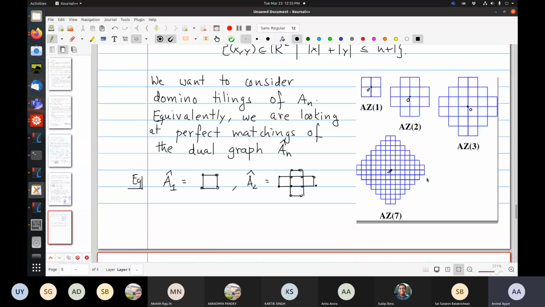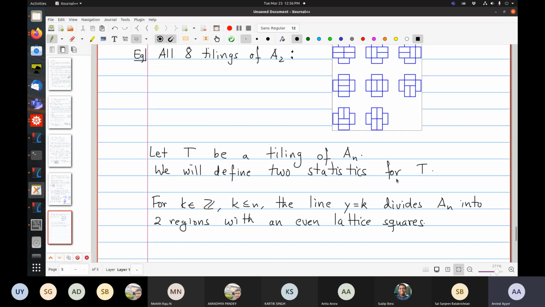Okay, so for example, and this has to do with the fact that every row has an even number of squares. If I cut it off somewhere here, you will see each row has an even number of squares. So the region that is going to divide to is going to contain an even number.